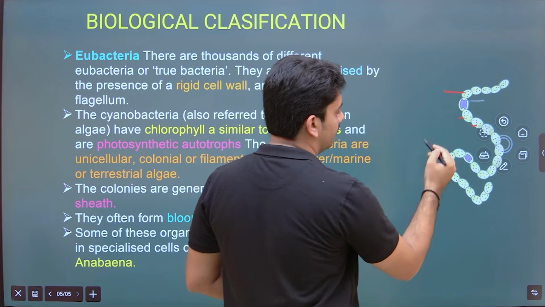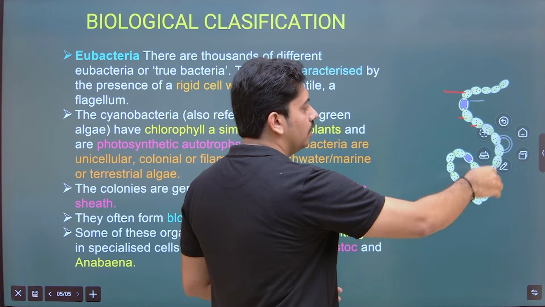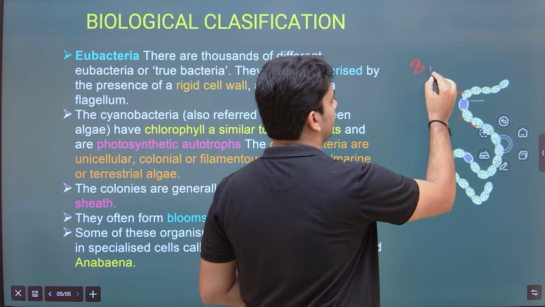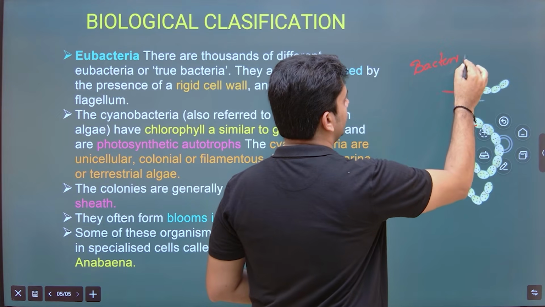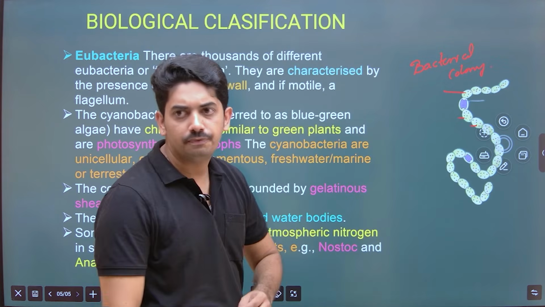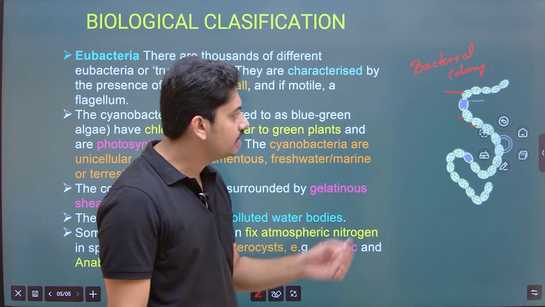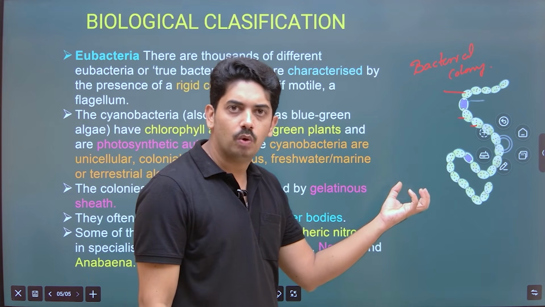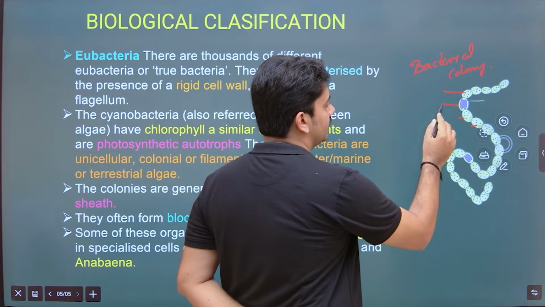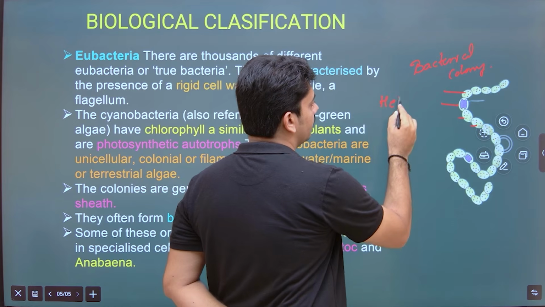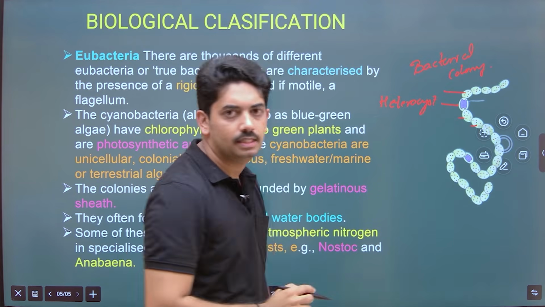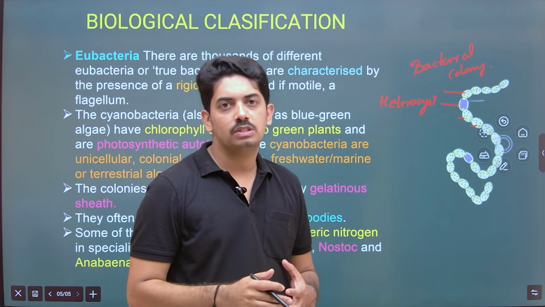These are unicellular. Actually these unicellular bacteria are forming a colony. So this is the bacterial colony. Okay. They are photoautotrophs. By using the sunlight, they can synthesize their own food, but they are together. Here you can see some specialized cells, that is called heterocyst. This heterocyst has the ability to fix the atmospheric nitrogen.